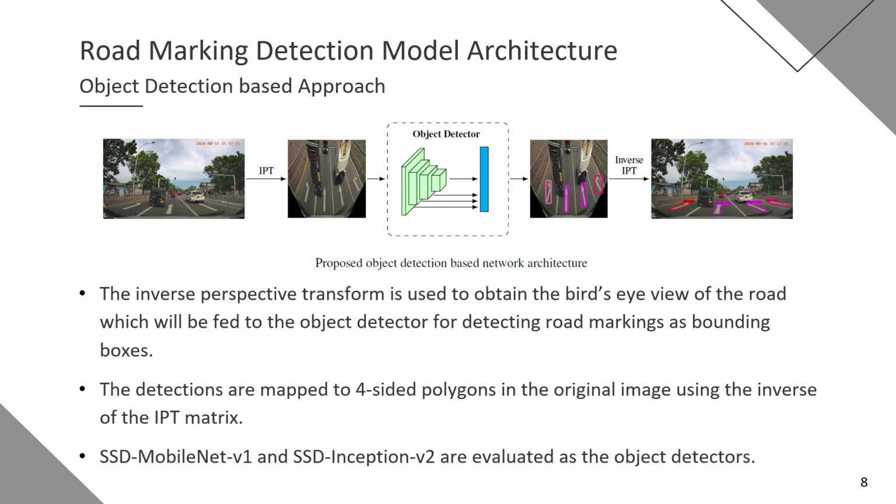Moving on to the detection pipelines used for road marking detection. First, the object detection based approach. Each image is first transformed using the inverse perspective transform to obtain a bird's eye view of the road. A state-of-the-art object detector model is then used to detect road markings as bounding boxes. As the final step, the inverse of the IPT matrix is used to map these detections to four-sided polygons in the original image. As the object detectors, we evaluate SSD MobileNet v1 and SSD Inception v2.